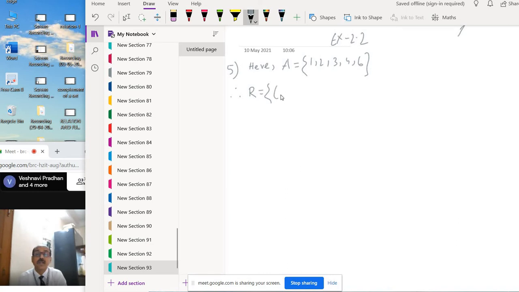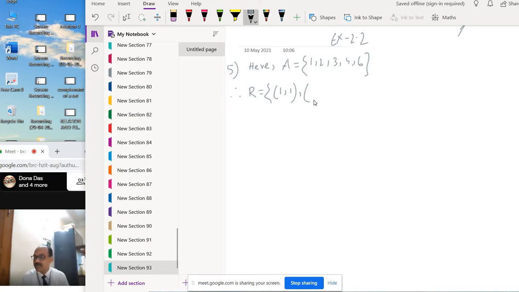So first is 1. So (1, 1) you can take, because 1 divided by 1 is divisible. Then next element is 2. So (1, 2) is also possible, because 2 by 1 is okay.